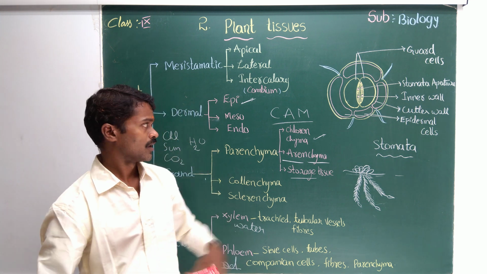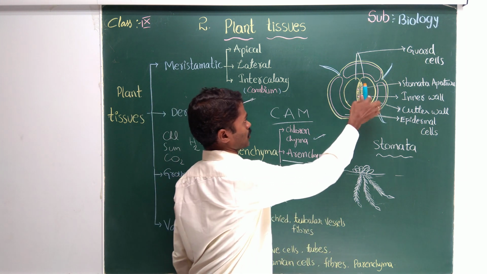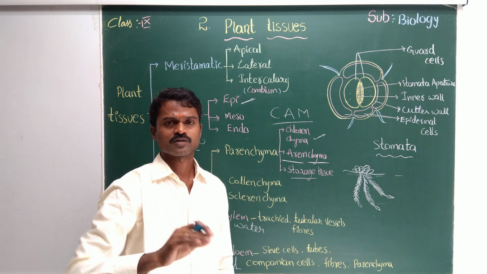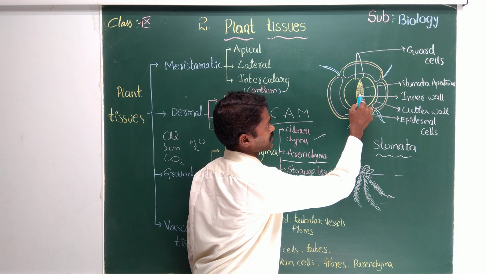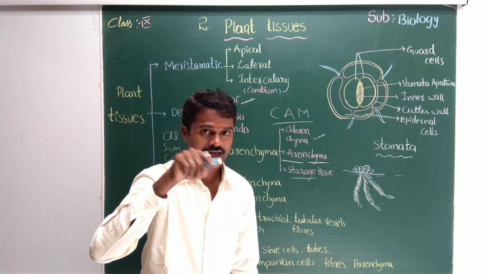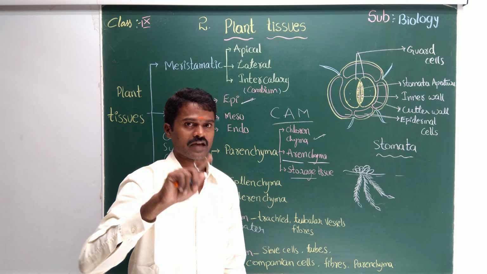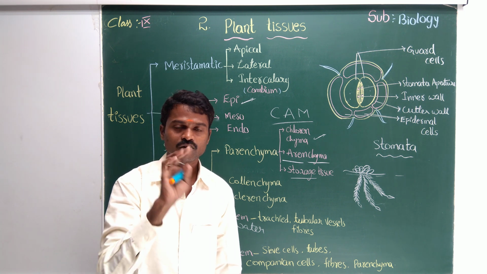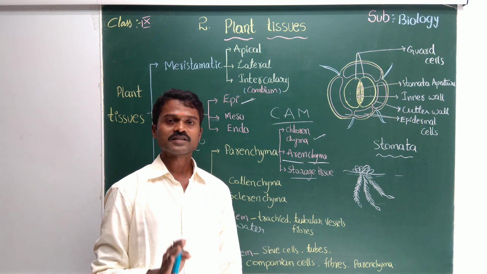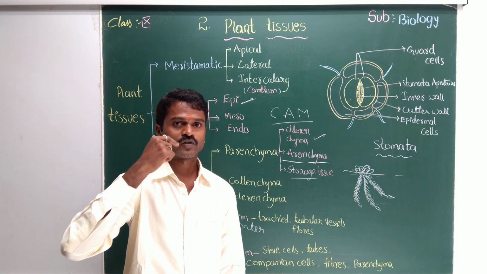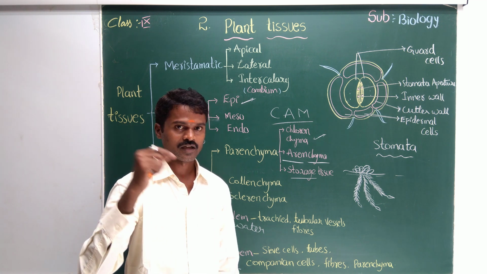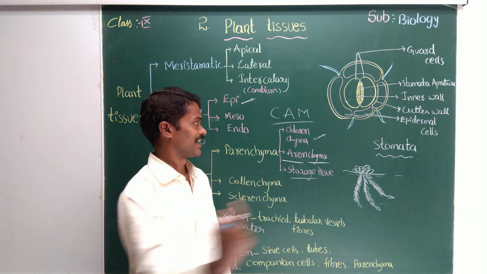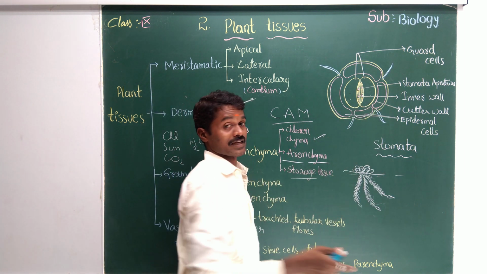Now here we have these two guard cells to protect the stomata. Maximum you will feel this is the stomata, this empty or cavity space. Cavity means empty space. You don't feel like the damage in a tooth. If you did not brush well, there is a chance you may get holes, and a hole is not empty, so that is called a cavity. Now come to this. This empty space is a cavity.